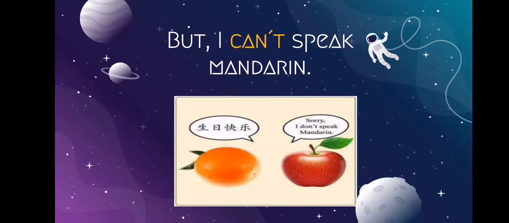On the other hand, if I want to create a negative statement or I want to say that I don't have an ability for the present, I only have to use my modal verb plus the negative, like in my example in here. I can't speak Mandarin, which means I don't have the ability to speak Mandarin.